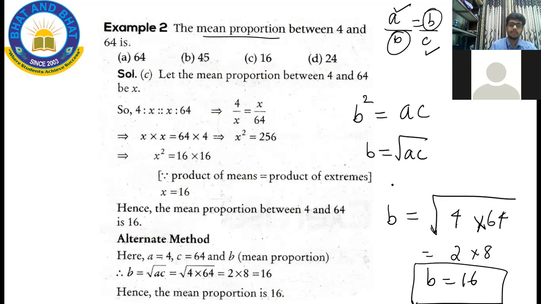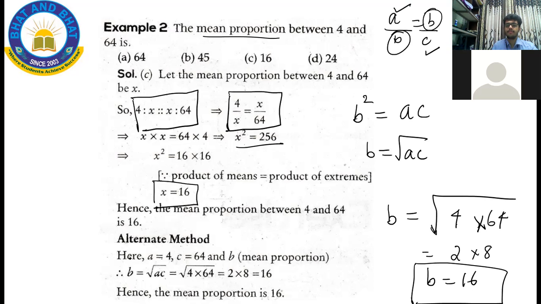Either you can solve it in this method, or you can write the fraction like this. You can take B is equal to x, and then solving for x, you will get x square is equal to 256. Therefore x is equal to 16. So any way, you're going to get the same answer, which is 16. This is called the geometric mean. It can also be called the geometric mean or mean proportion.